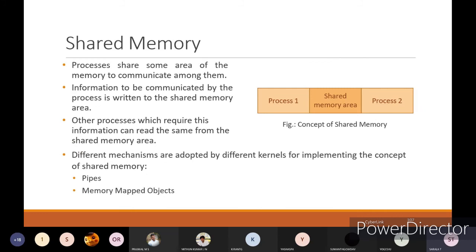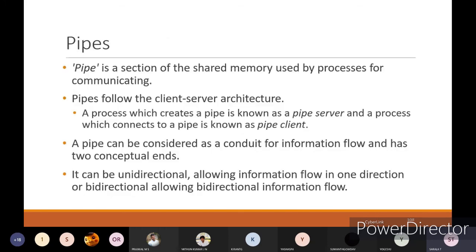Shared memory: processes share some area of the memory to communicate among them. Between one process and another process, you will have one shared memory, through which you share the data. Information to be communicated by the process is written to the shared memory area, and the other process which requires this information can read the same from the shared memory area. Different kernels adopt different mechanisms for implementing shared memory. One is pipes and memory mapped objects.